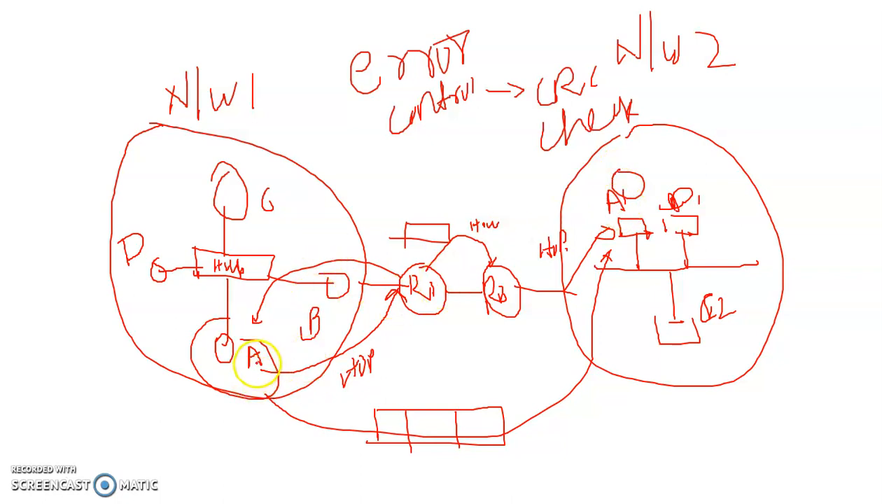But here the first responsibility of the data link layer is hop to hop delivery. So here R1 checks this message, R2 also checks this message, and after that it will reach the destination. So error control happens here. The CRC mechanism is used in the data link layer and the checksum mechanism is used in the transport layer.